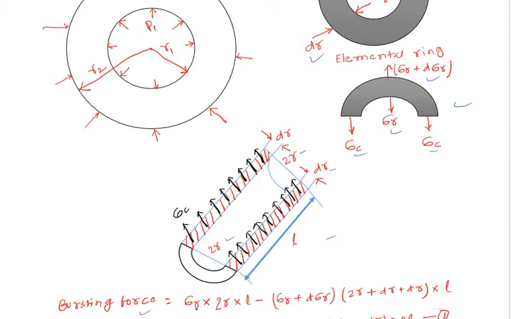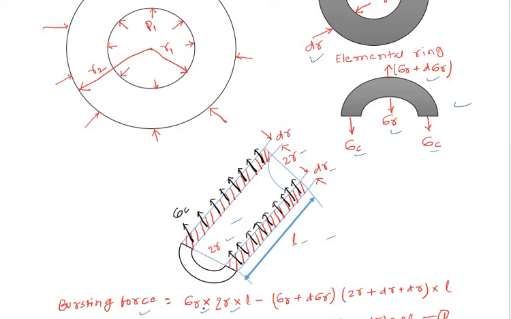Bursting force will be equal to internal radial stress into area. What will be the area? Area will be this width, 2r, and length L, so 2r into L, with the internal radial stress.